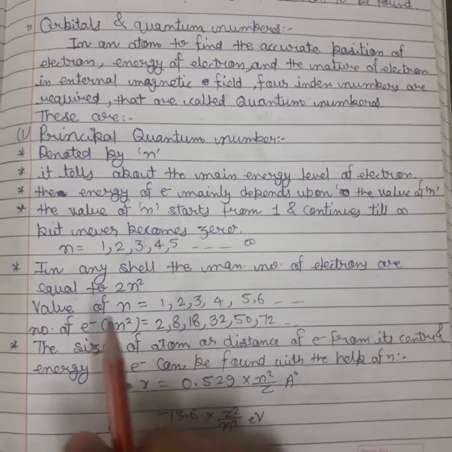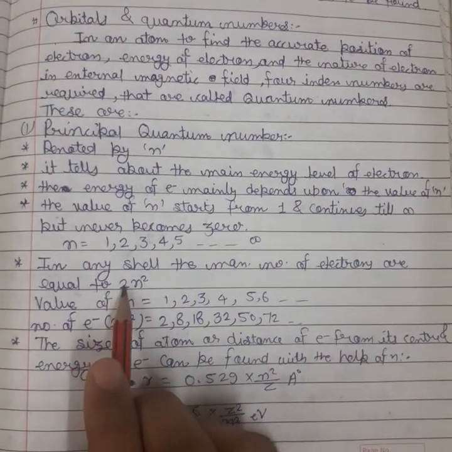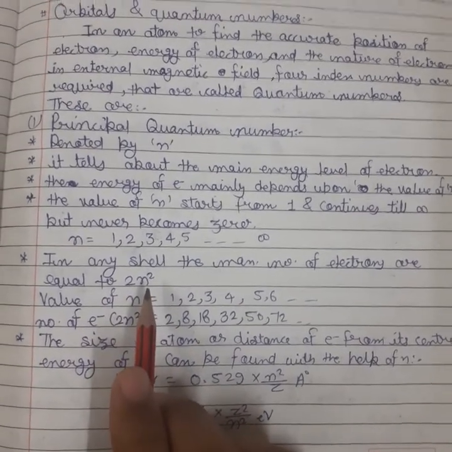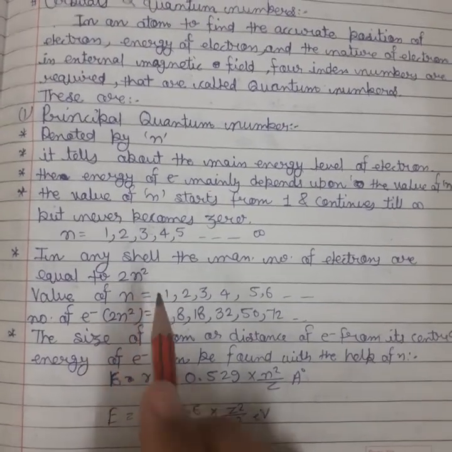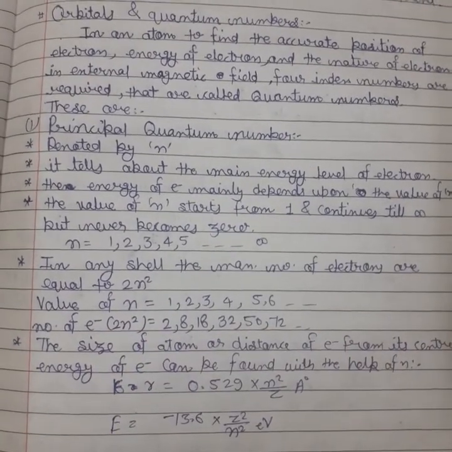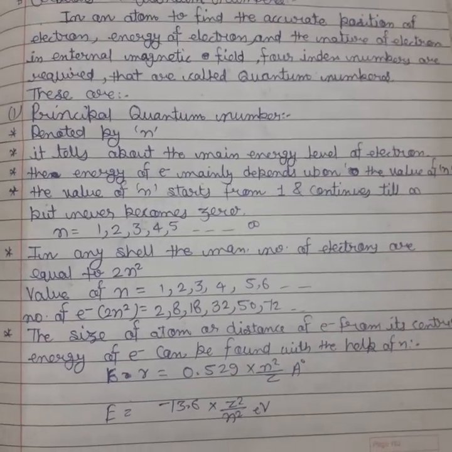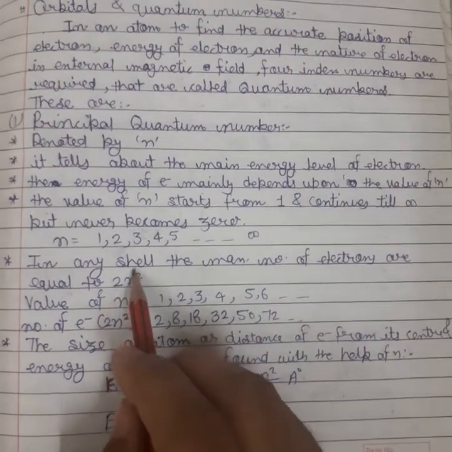In any shell the maximum number of electrons is equal to 2n square. Now here is one of the physical significances of the principal quantum number, that it tells us about the maximum number of electrons that can be present or that can be filled in a shell. So that will be equal to 2n square.